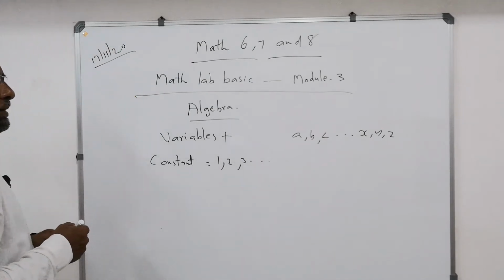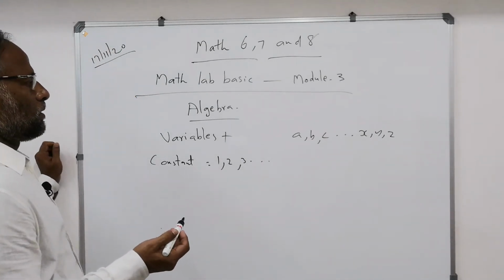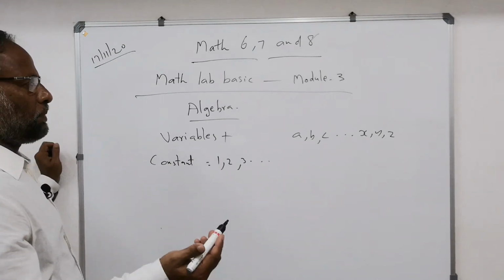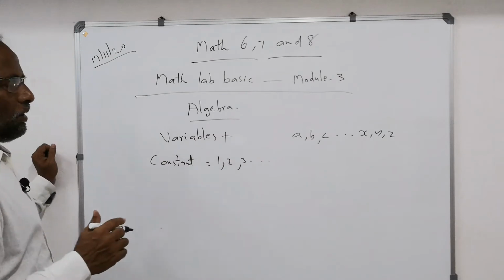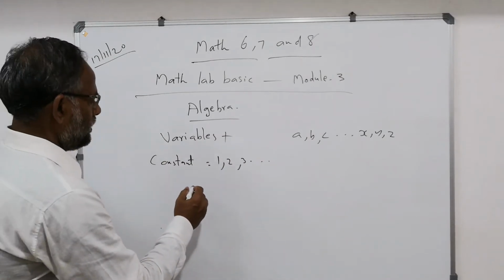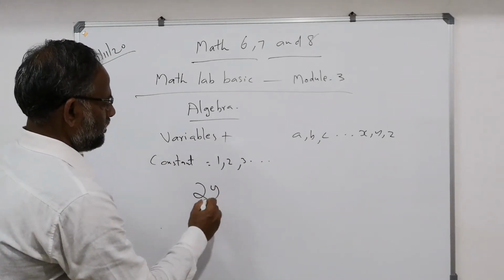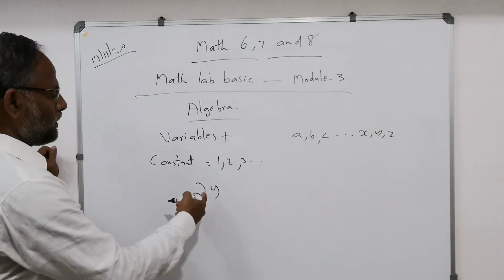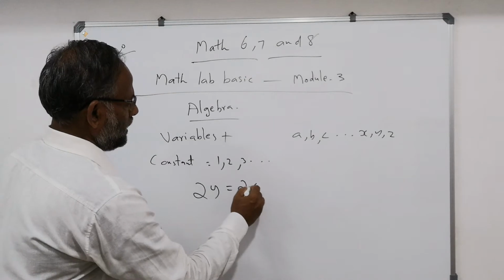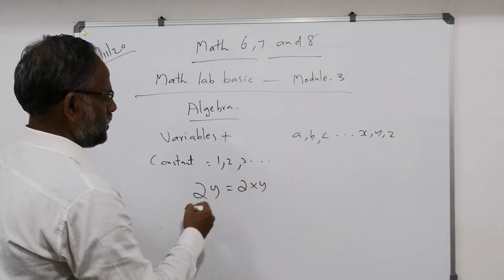Now, variables plus variables also, variable plus variable, that means arithmetic I can add, or a combination of constants and variables and their operation. What is the operation sign? Yes, 2 into y, that is 2y.